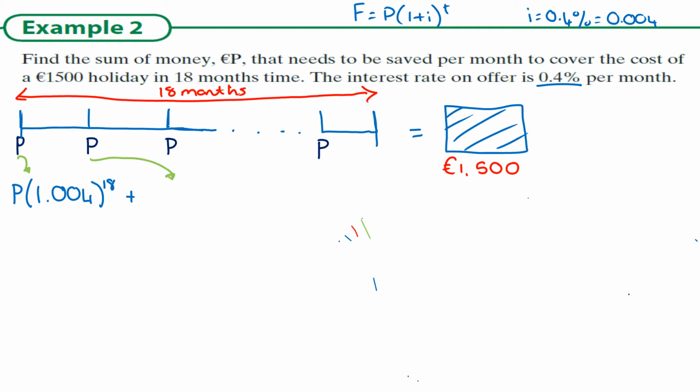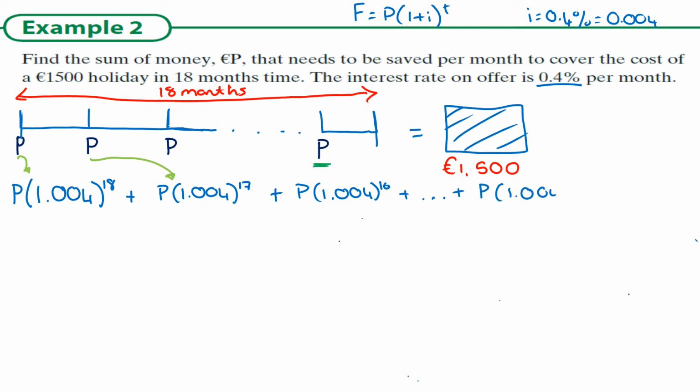Then this one. The next piece is going to be invested, but because we put it in a month later, it's only going to be invested for 17 months, and then the next one for 16 months, and so on, until our final P, this one here, is just invested for a single month. But when I add all those together, I should get 1,500. So that's going to tell me how much I need to save.